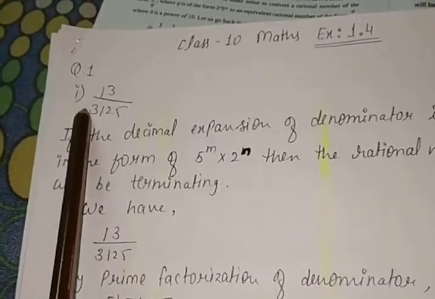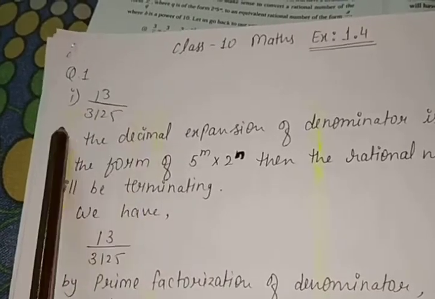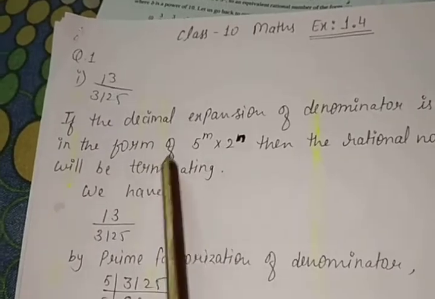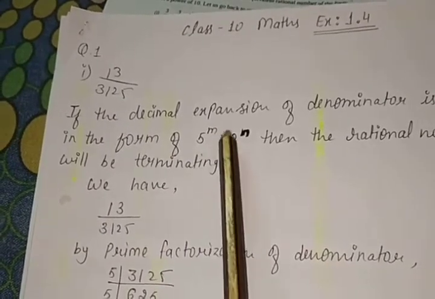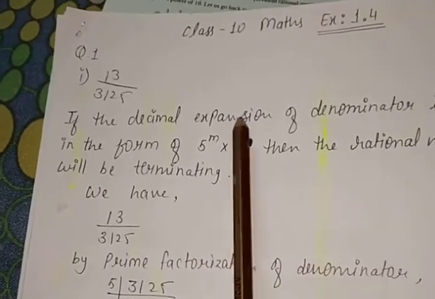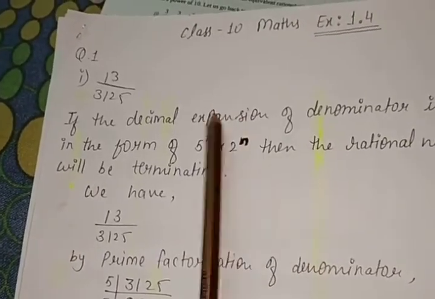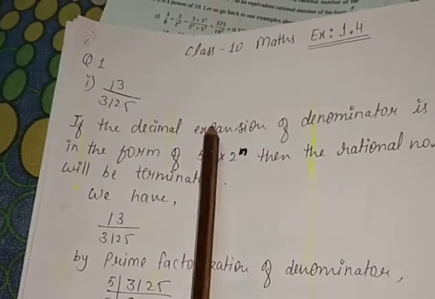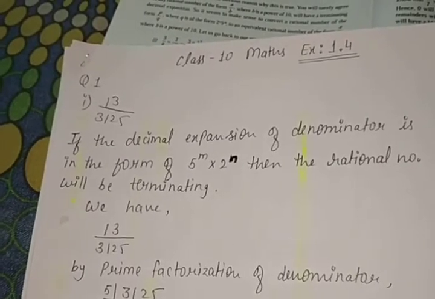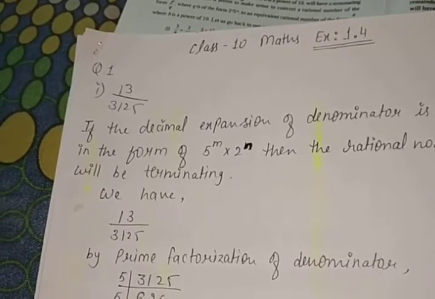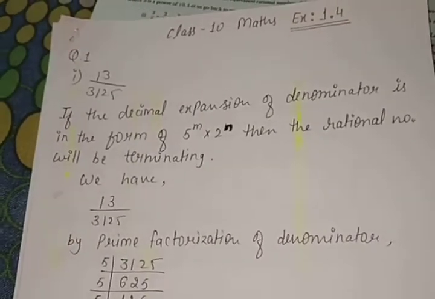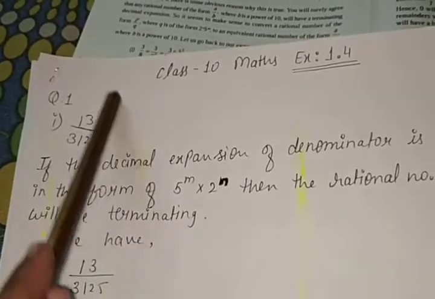Means if the prime factors of the denominator are in the form of 5 to the power m into 2 to the power n, or simply only 5 to the power m, or simply only 2 to the power n, then we can say that that type of rational number is a terminating rational number.